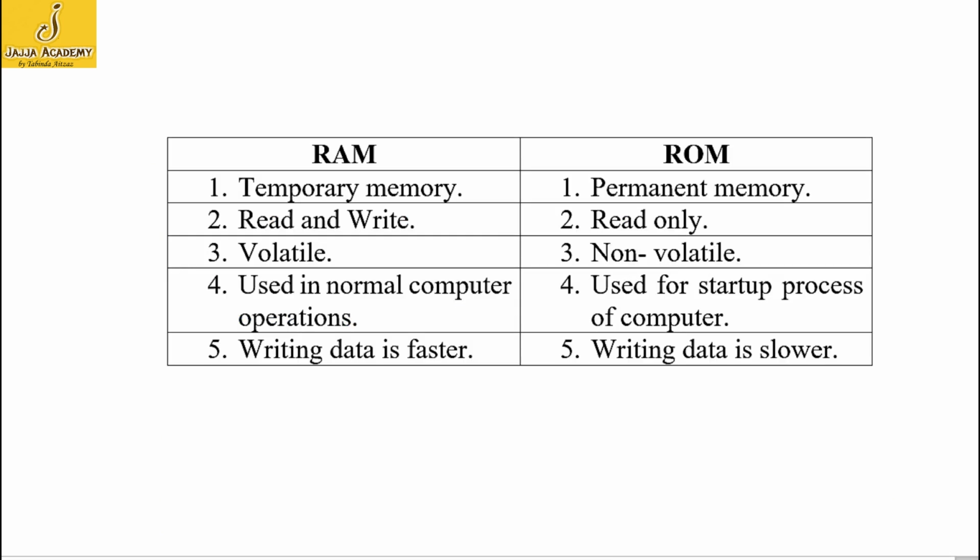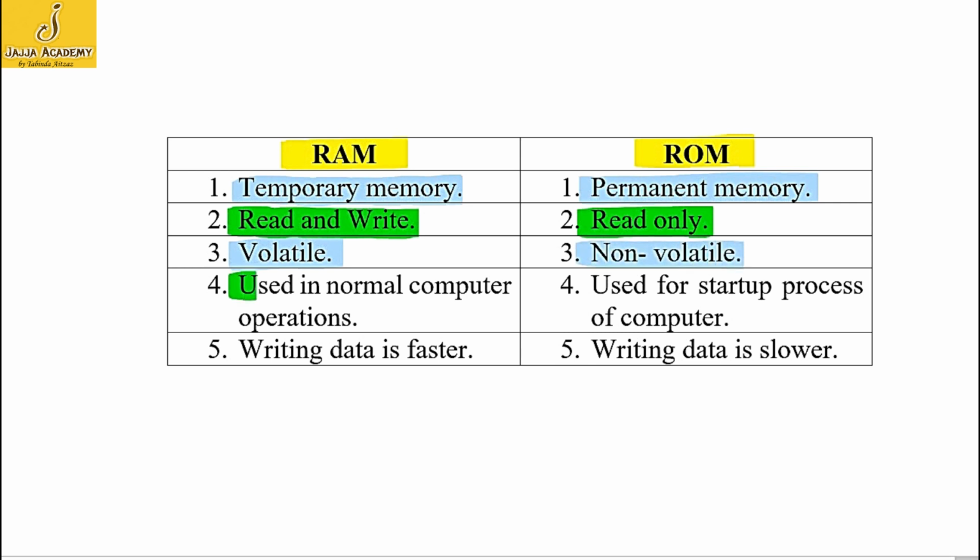Another important question that is asked in exam is difference between random access memory and read-only memory. RAM is a temporary memory and ROM is a permanent memory. The second difference is there are two operations performed on RAM, read operation and write operation. On the other hand, read-only memory has only one operation and that is the read operation only. RAM is a volatile memory and ROM is a non-volatile memory.